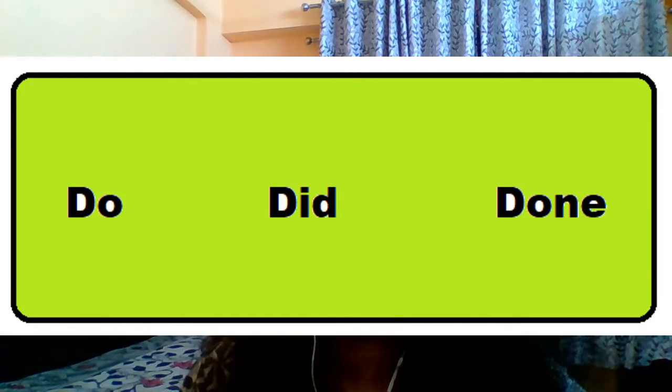D-I-D, did. Yes, did or did not. So did is the past tense of do. Did is the past tense of do. When we have to use it in a sentence, we have to keep one thing in mind. This word is already past tense.